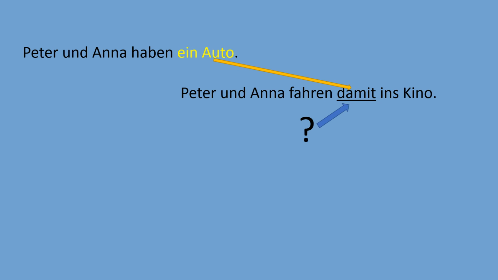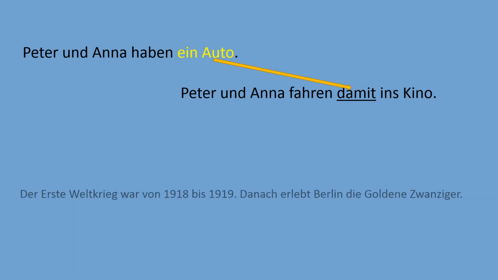Let's analyze another example. It's a little bit longer. The First World War was from 1914 till 1918. And then Berlin experienced, or came into, the era of the golden 20s. We read these two sentences, and at the beginning of the second sentence, we see another da compound.